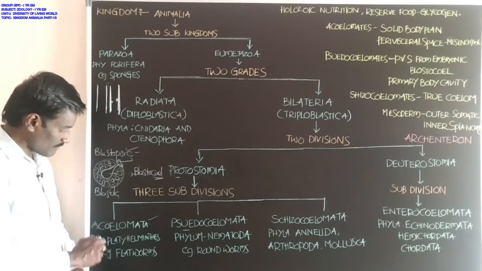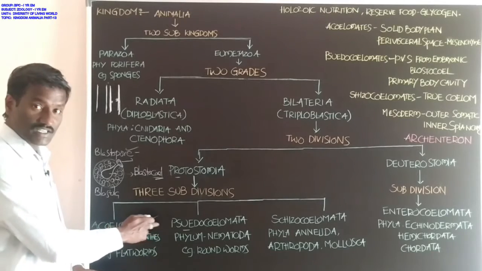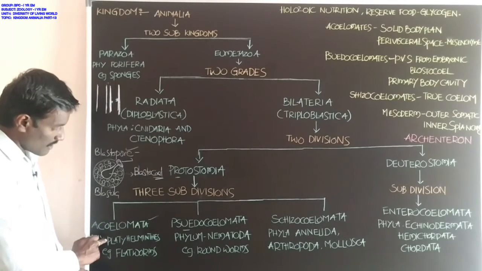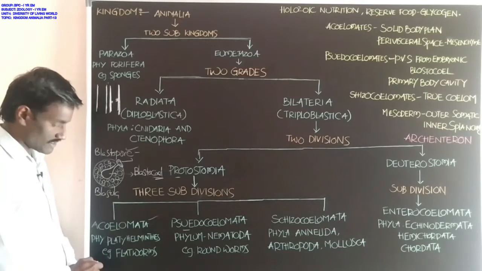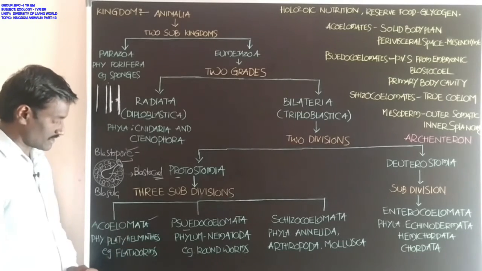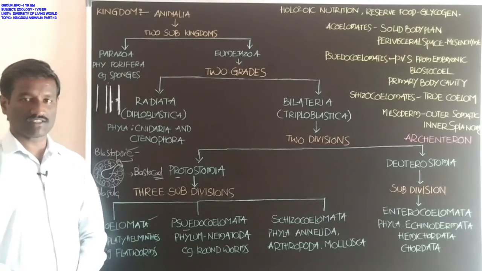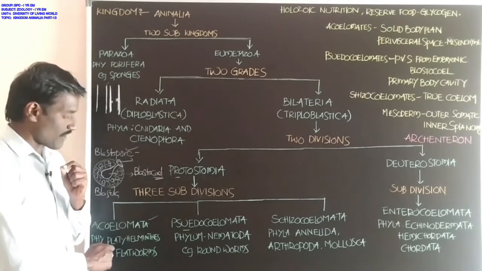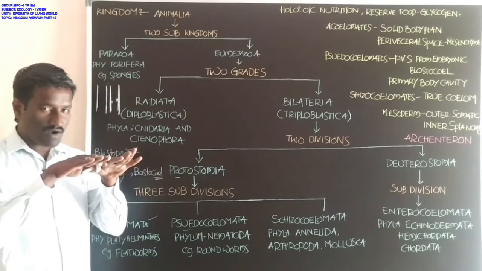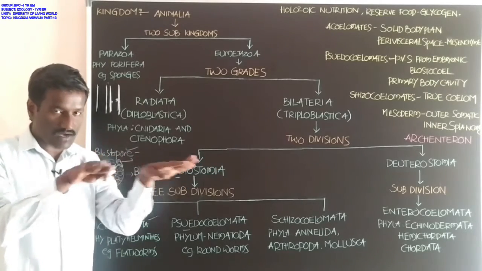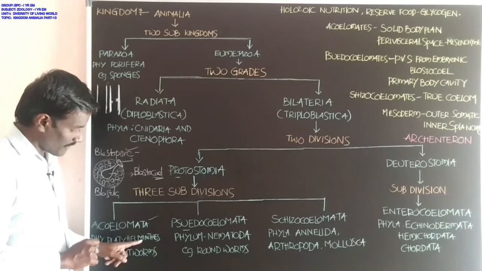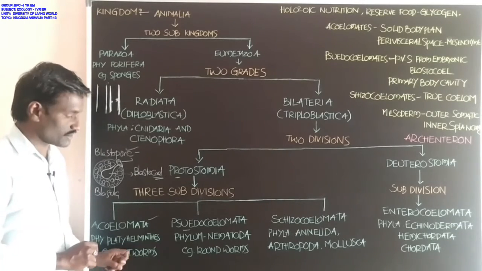Students, which are the examples for these three subdivisions? For Acoelomata, phylum Platyhelminthes. Helminth means worms; platy means flattened body. Hence the animals present in phylum Platyhelminthes are called flatworms.